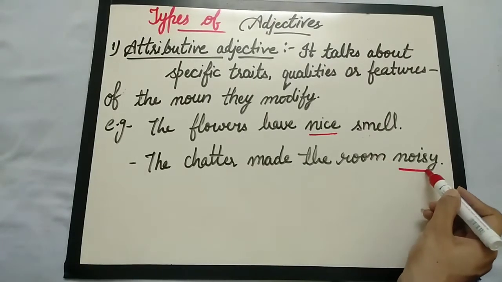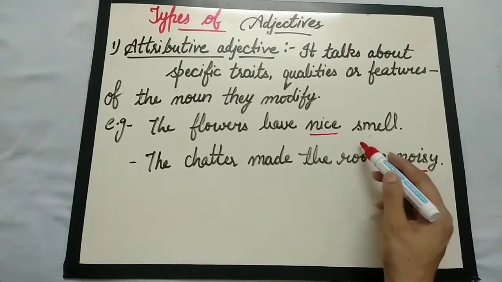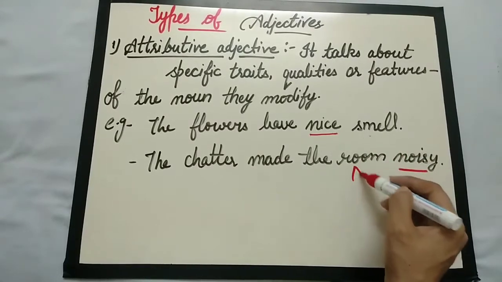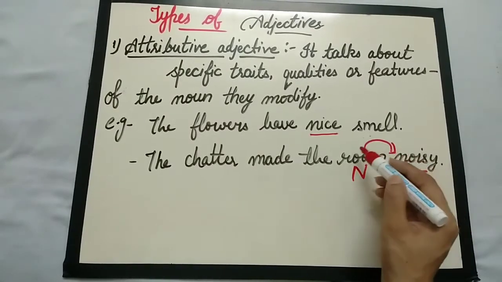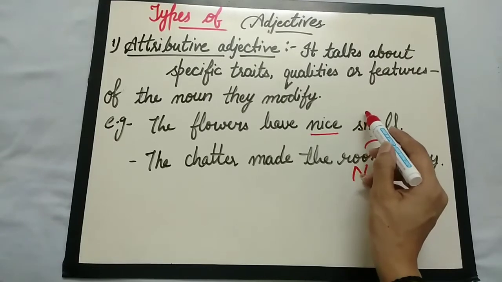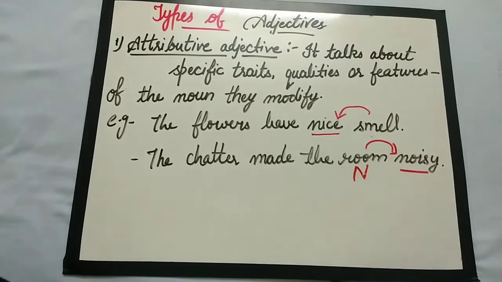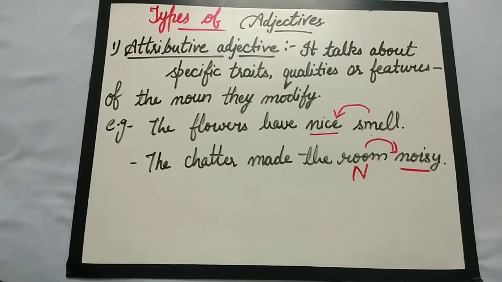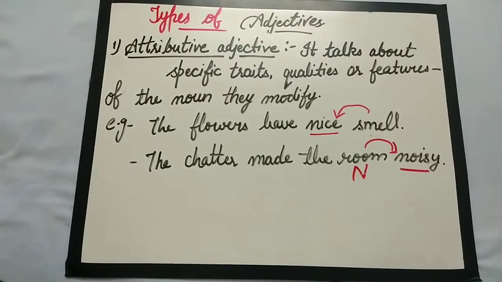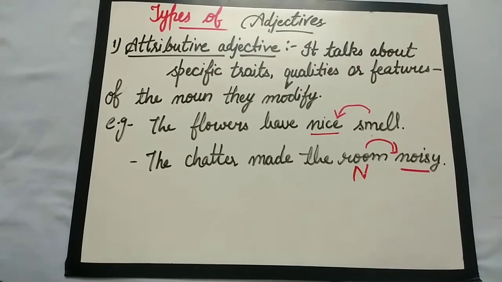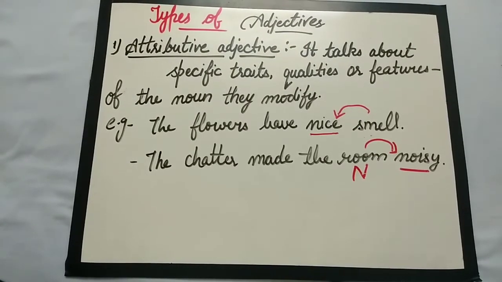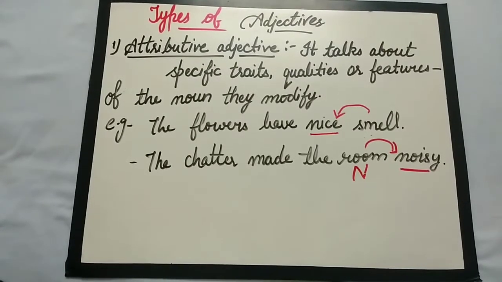So noisy is the adjective word that has come after the noun, that has come behind the noun, but here it has come before the noun. So one more thing that should be clear about attributive adjectives is that they appear directly beside the noun and most commonly before, and are called attributive because they attribute a quality to the noun they modify.